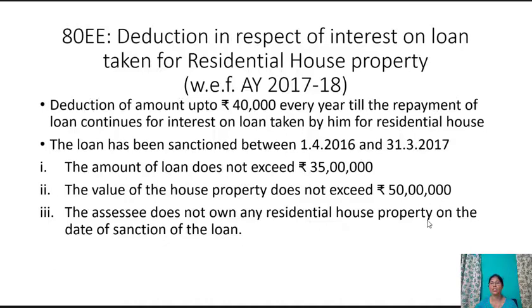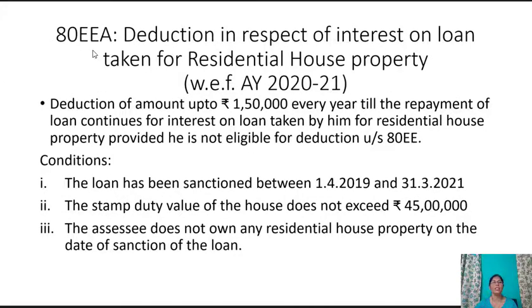The assessee does not own any residential house property on the date of sanction of the loan. Where a deduction under this section is allowed for such interest, deduction shall not be allowed in respect of such interest under any other provisions of the Act for the same or any other assessment year.